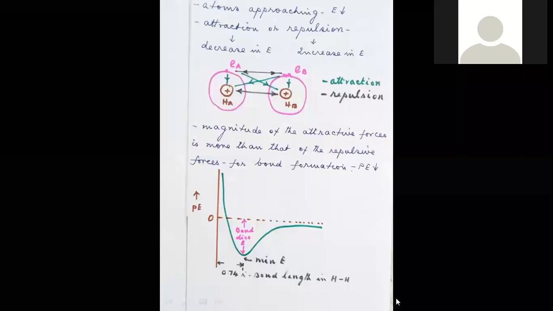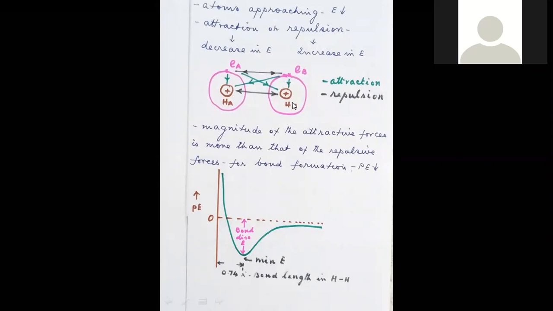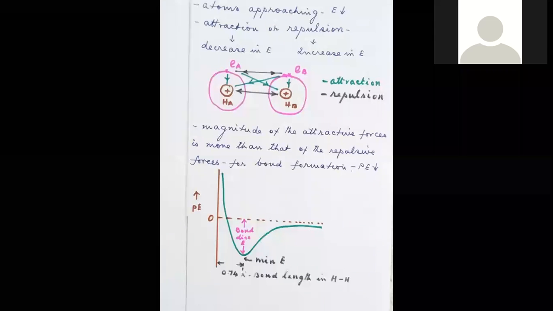When the atoms are closer, repulsion predominates. At a particular distance, the magnitude of the attractive force is more than that of the repulsive force, and that distance is the bond forming distance. That is where the potential energy is minimum.